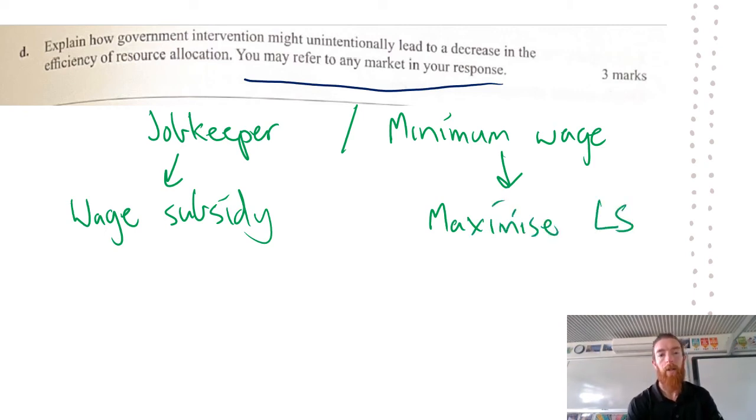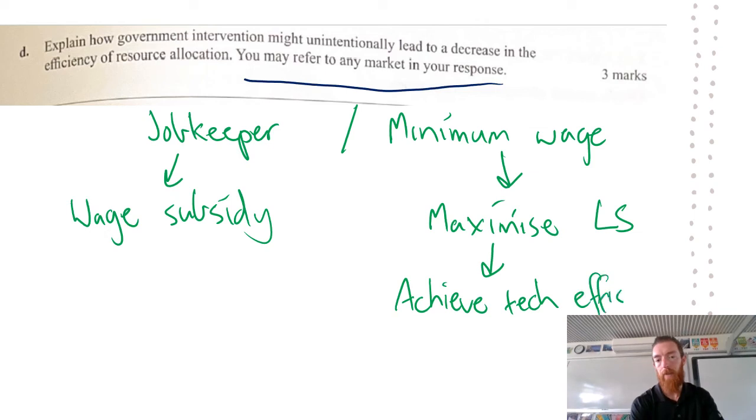The issue with both of these is that the minimum wage, because it's so high compared to overseas countries, means that businesses can't achieve technical efficiency or productive efficiency because they can't produce at the lowest cost for the highest output because our wages are so high, which increases cost of production, especially with the increase in the minimum wage by 5.2 or 5.3% this year. And therefore, it means that technical efficiency cannot be achieved.